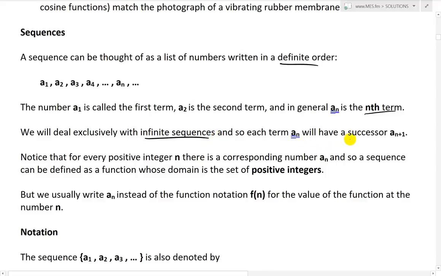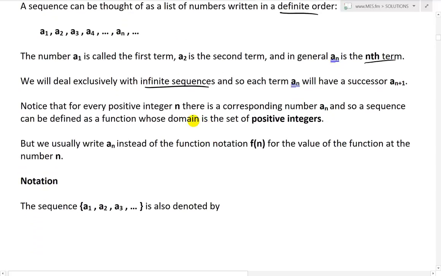And so each term will have a successor, A(n+1). So you're always going to have further and further. And notice that for every positive integer n, there is a corresponding number an. And so a sequence can be defined as a function whose domain is the set of positive integers. And we usually write an instead of the function f of n for the values of the function at the number n. So it's pretty much a function, but for positive integers, and we write it this way instead of f of n.